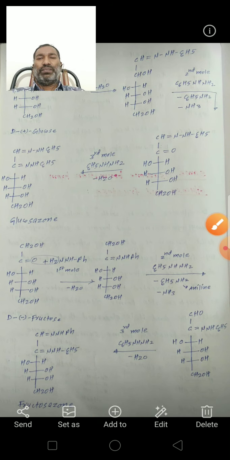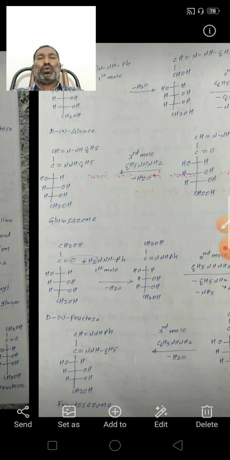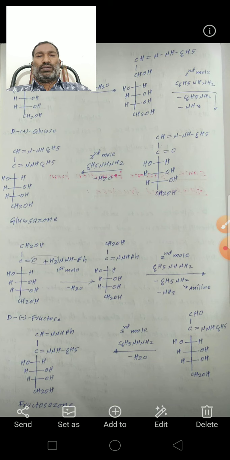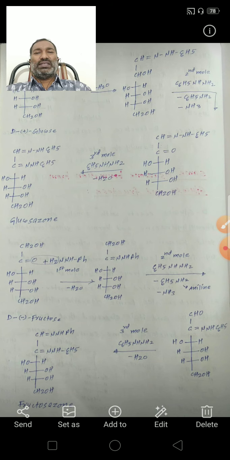Okay, so here the first mole of phenylhydrazine reacts with the glucose to form a hydrazone. This is glucose hydrazone.